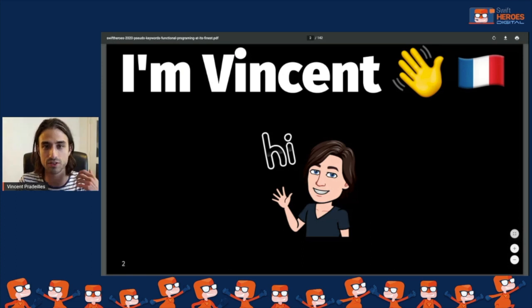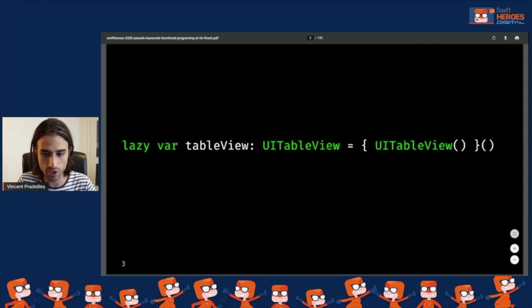So if you've seen the title, you've seen that in the title there was this term pseudo keywords. And before we start talking about pseudo keywords and explain what they are, let's start simple and speak about regular Swift keywords. Here you can see a line of Swift code where we instantiate a table view.